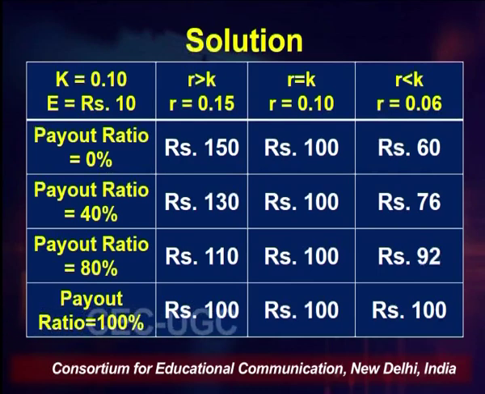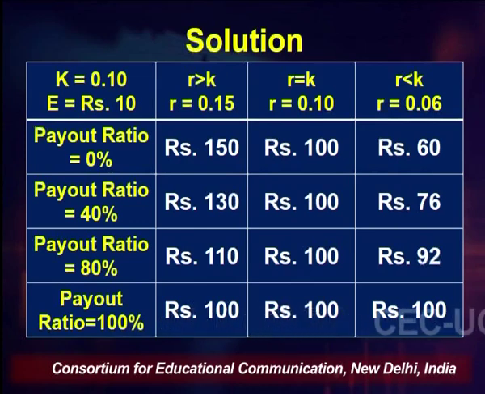In the third column, which is the case of declining firm, or we can also call them matured firms, wherein R is less than K, that means our rate of return is less than cost of capital. So in this column, when the payout ratio is 0%, the price of share is 60 rupees, and when the payout ratio is 40%, the price of share is 76 rupees.